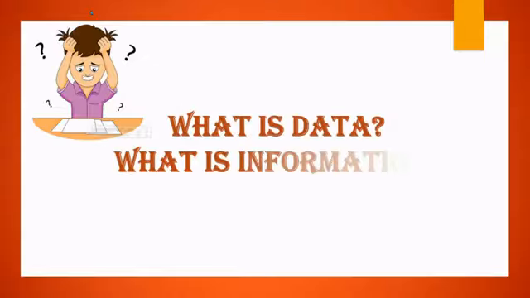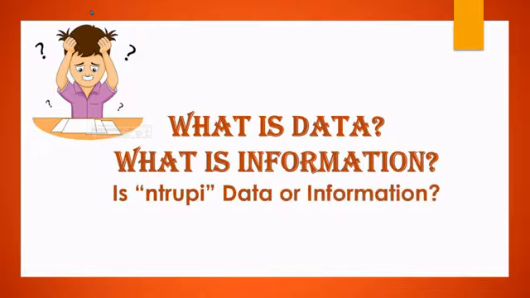Before we delve into the whole information processing, we need to know what is data, what is information, and after we're through knowing what those are, we need to decide on whether NTRUPI is data or information. So, what is data? Data is raw unprocessed text and figures that has no meaning unless it is organized or processed. On the contrary, information is processed data. Information has meaning and it makes sense.